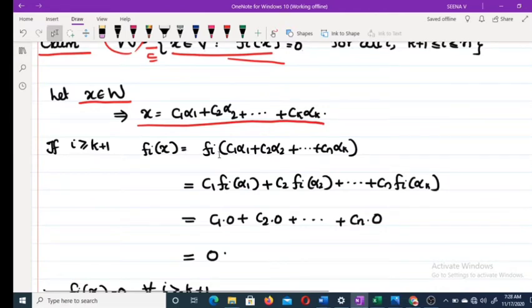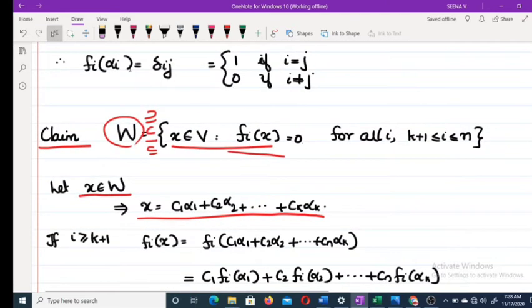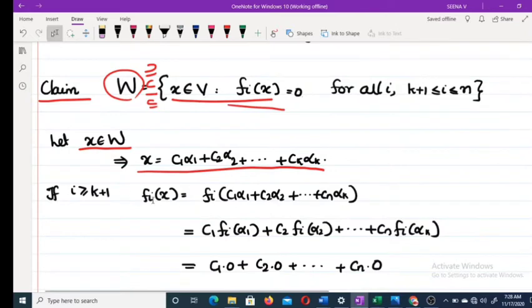Fi of x equals fi of c1 alpha 1 plus c2 alpha 2 plus etc. plus ck alpha k, which equals c1 times fi of alpha 1 plus and so on, as fi's are linear. But the fi's are the dual basis, so fi of alpha j equals delta ij, that is 1 if i equals j.